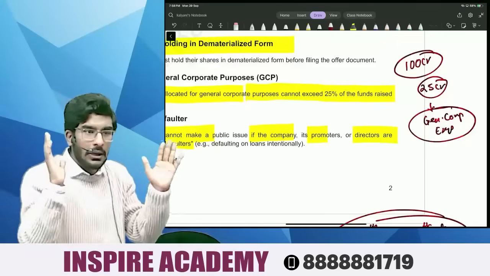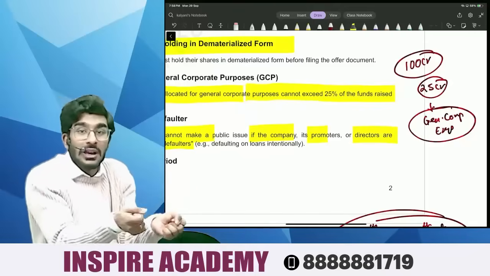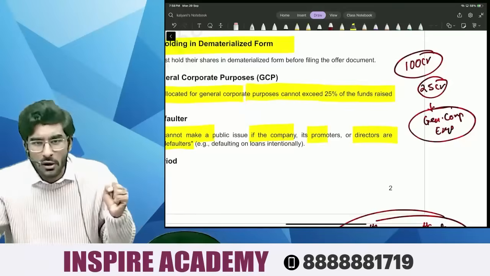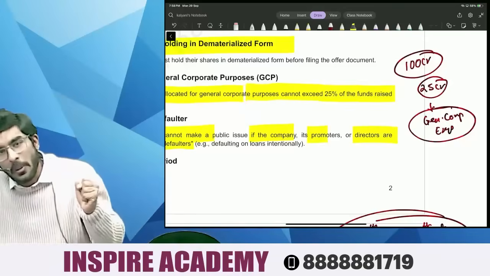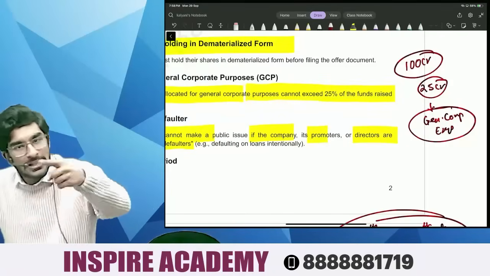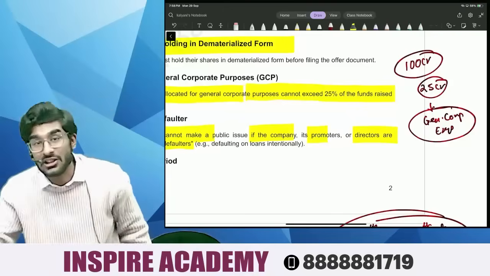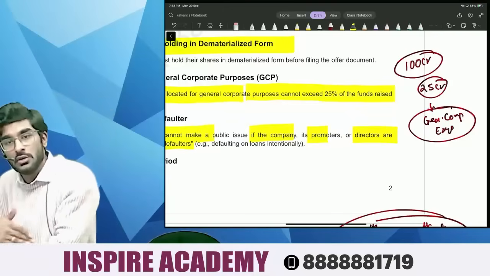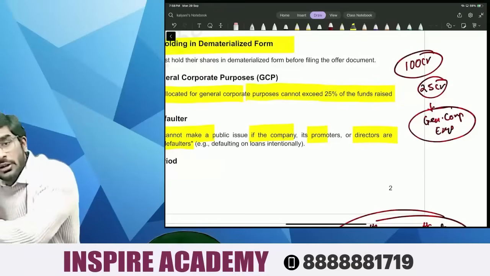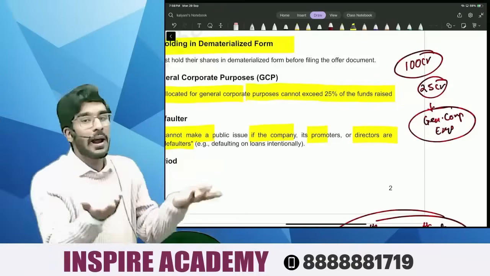If the company, which aims at expanding, has taken 100 crores from the public and 30, 40, 50 crores are simply spent in general corporate expenses, do you think the objective of the IPO is being achieved? No. The objective has not been achieved if the company is simply using most of the funds for general corporate purposes. The company has raised money for expanding its business.